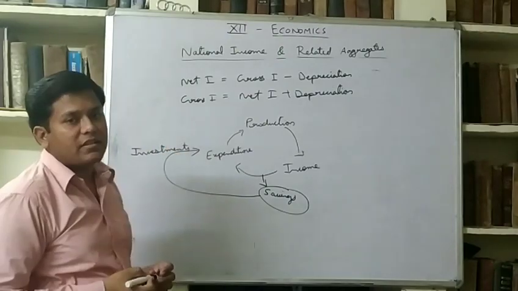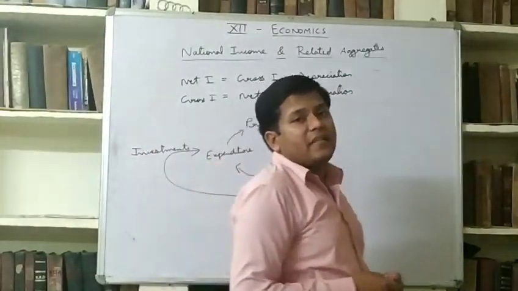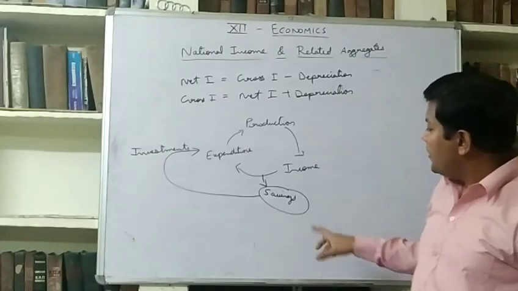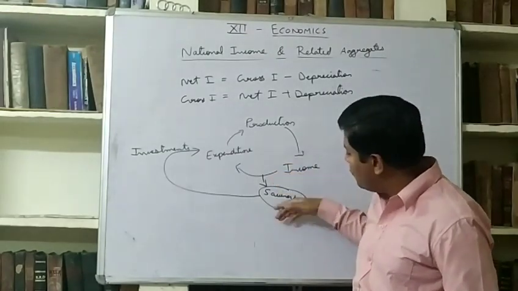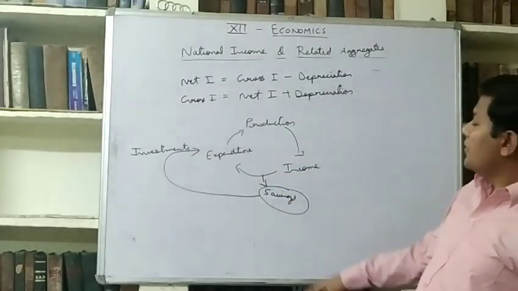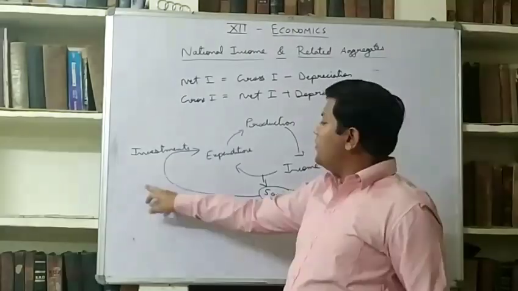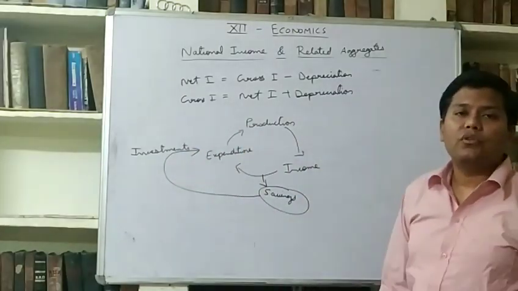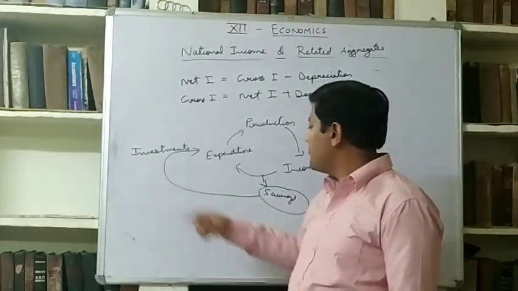So whatever income was earned, if people save some part out of it, then it will be leakage from the flow, and if they again inject it into the circular flow, then it will be known as investment.